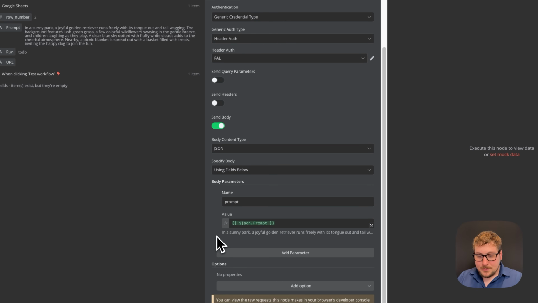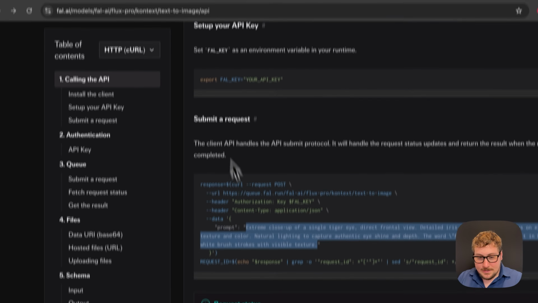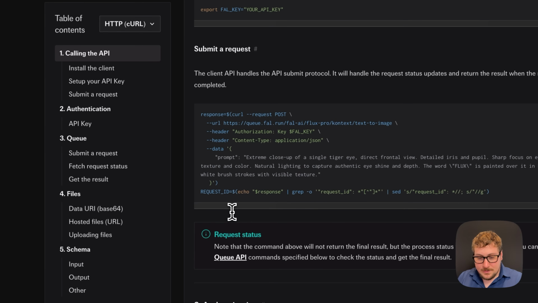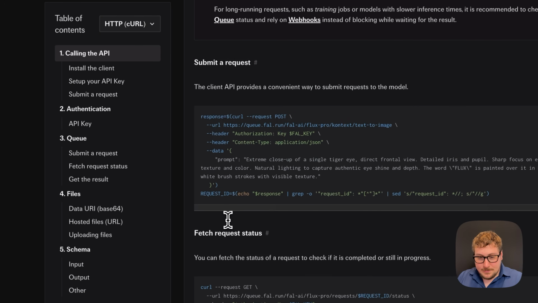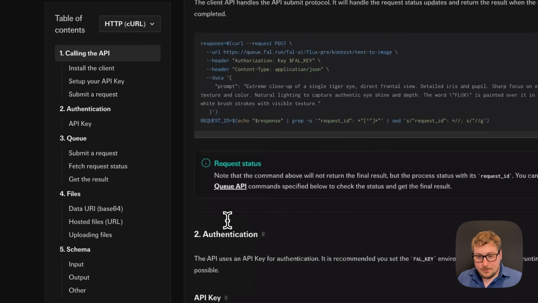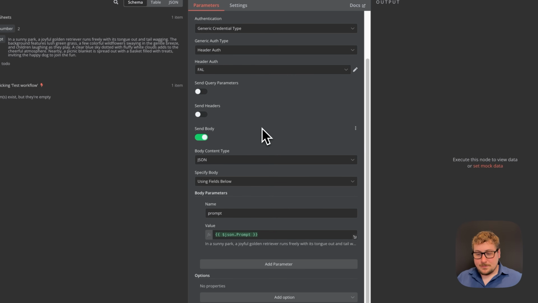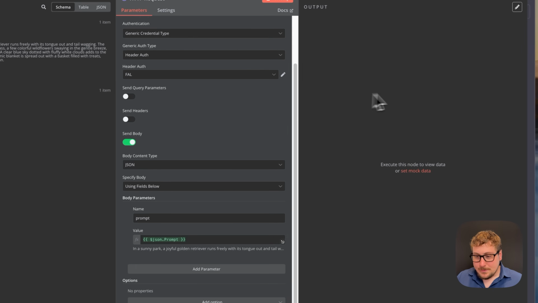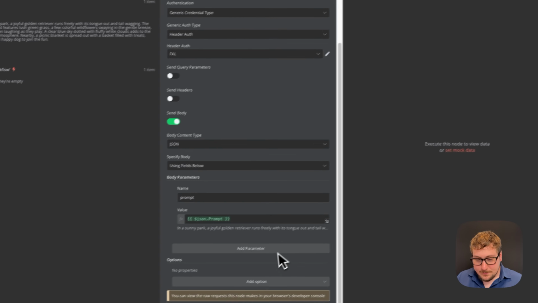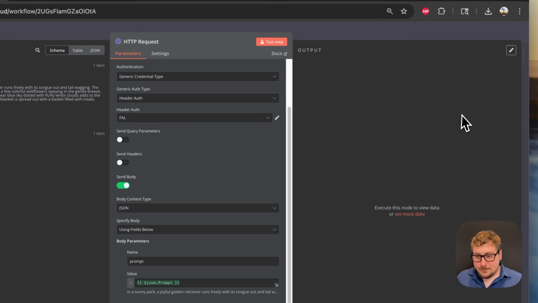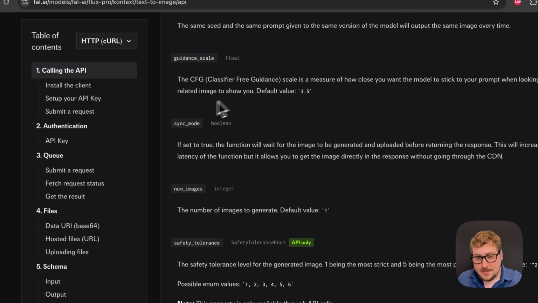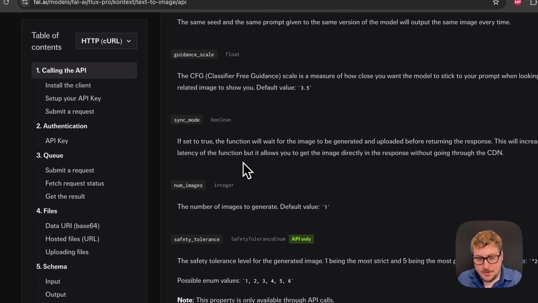And now it's as simple as they need to know what prompt to generate. So we just give it prompt, and then this is the prompt. And as you can see here, no other variables are required. Sometimes if you look down, there's a lot of optional variables that can default. For example, if you want a specific resolution, that may be possible, but you'd have to specify it by adding another parameter. So I scrolled down here and you can see here's a bunch of other options you can do. Prompt is the only required one.